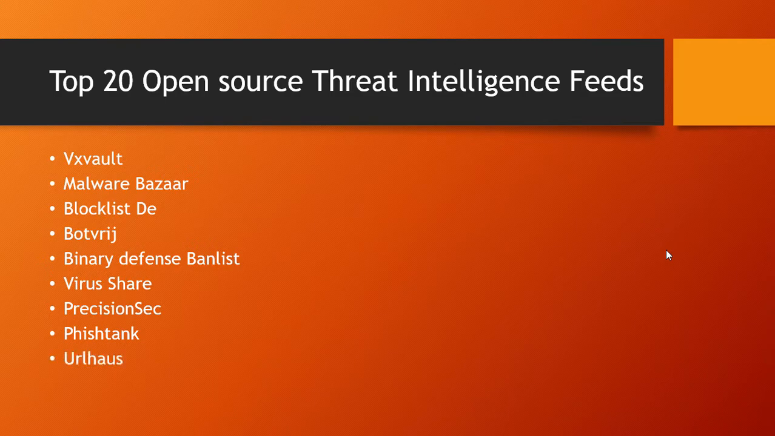URLhaus. URLhaus is a project operated by abuse.ch with the purpose of sharing malicious URLs that are being used for malware distribution. POP3 Gophers. It is a huge collection of IPs. OpenPhish. It's a list of phishing URLs and a list of targeted brands. PwnDB. It is a list of brute force blockers, malware domain lists, emerging threat tools, SSL abuse lists, and IPs and many more.